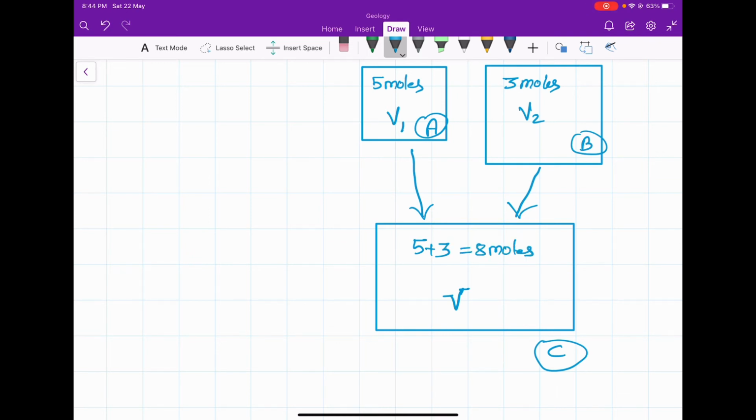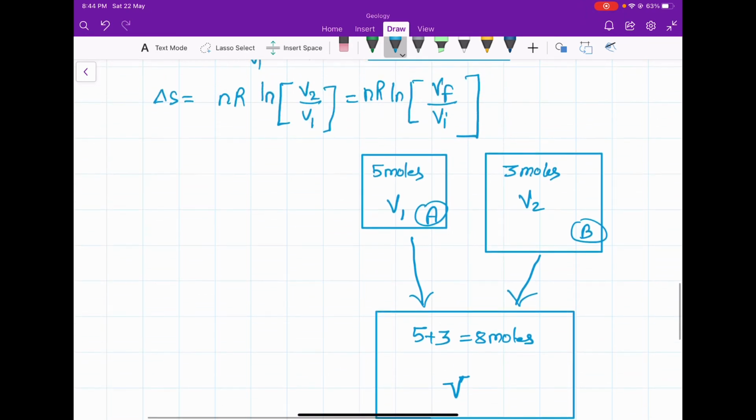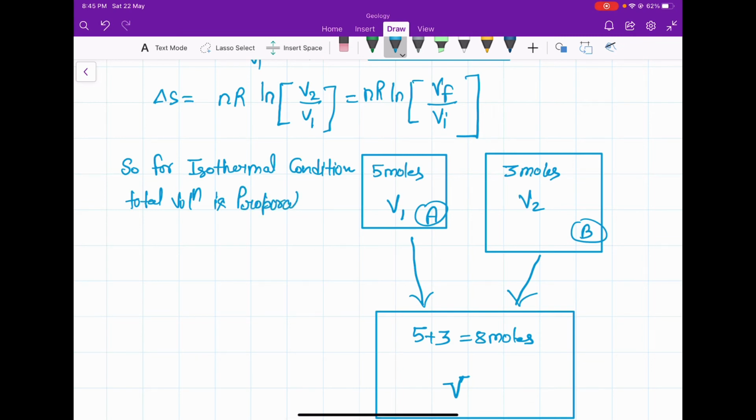So for isothermal condition, the total volume is proportional to the number of moles.